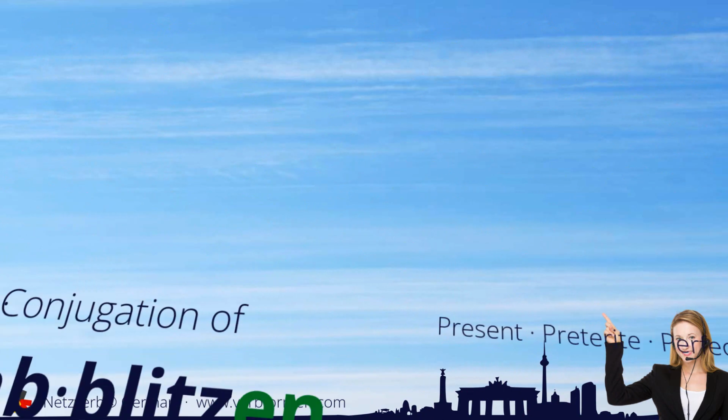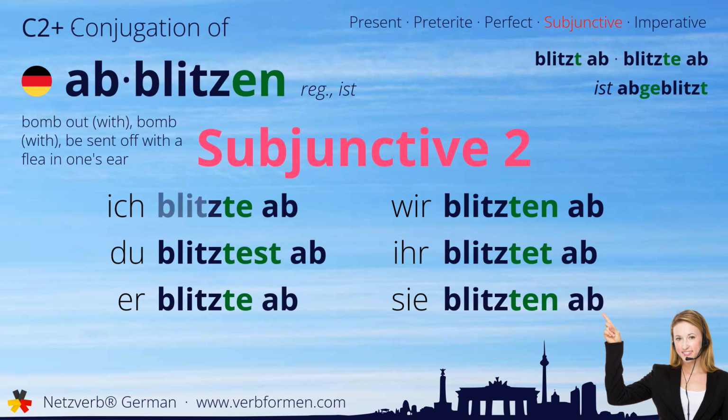Now we move on to the subjunctive two. Ich blitzte ab. Du blitztest ab. Er blitzte ab. Wir blitzen ab. Ihr blitztet ab. Sie blitzen ab.